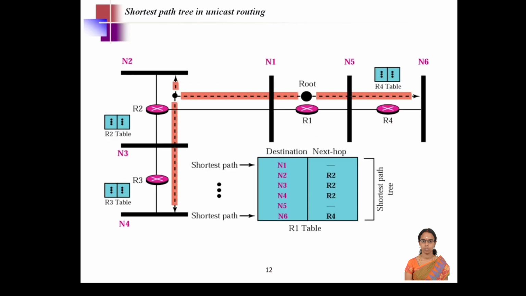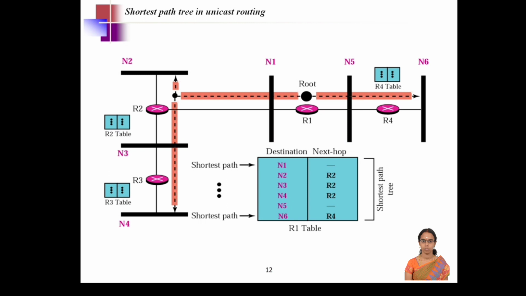Now we discuss the shortest path structure for unicast routing. Unicast is nothing but the router will forward the message it receives through only one of its interfaces. So only one interface will be chosen. Here a routing table of R1 is specified, along with the destination nodes, which are the nodes to which we are going to forward the packets: N1, N2, N3, N4, N5 and N6.